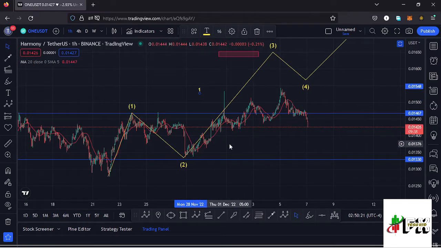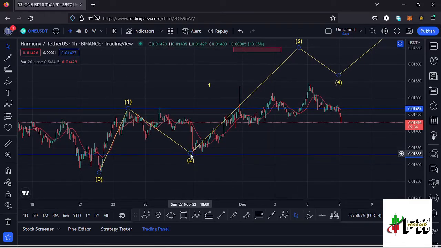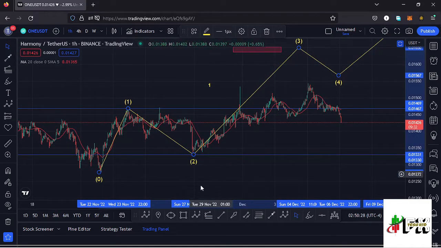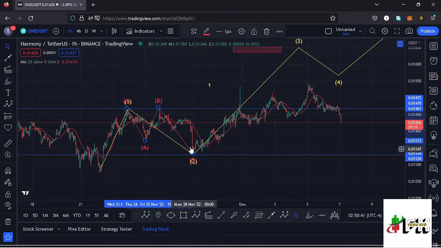And getting a little bit into the details of the formation of this Elliot wave structure over here, in the formation of a second wave, which is a corrective wave, we also expected to see an ABC corrective structure, and I believe that is what we are seeing, having this as the wave A, then this as my wave B, then the wave C continued pushing even lower to fully maximize the formation of that second wave, and now I believe we are in this impulsive movement to the upper side in the formation of a wave 3,